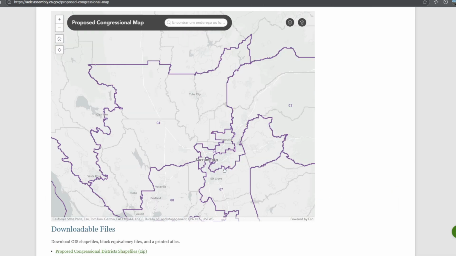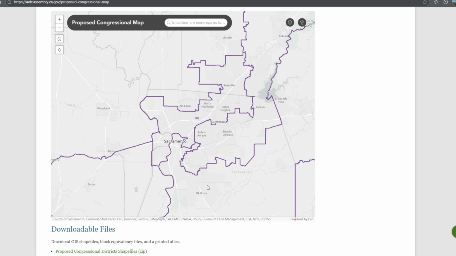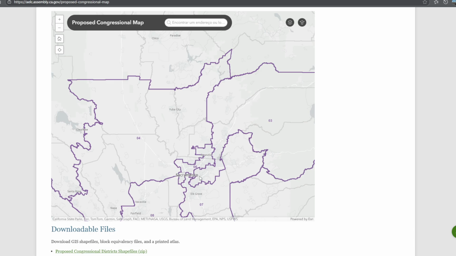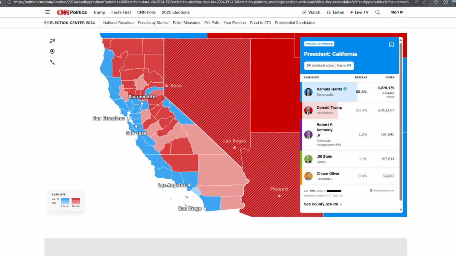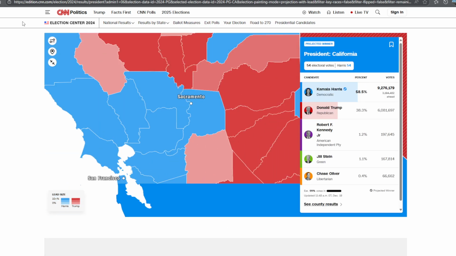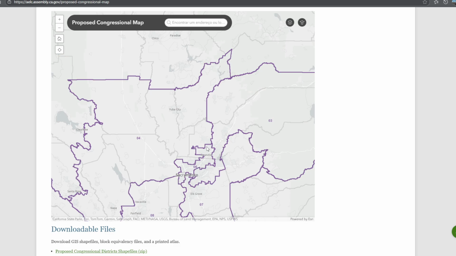Then you move to Sacramento. They split Sacramento in four because redistricting is very simple, and so is gerrymandering. You need to pack Democratic, in this case Republican, votes, and you need to crack Republican communities and also take advantage of those Democratic communities in order to have more seats. So they split basically all the Democratic votes in Sacramento. As you can see, it's a very Democratic area, 20 points for Kamala Harris in 2024. And they basically created many districts around those 20 points of advantage because they can do that in order to get more seats.